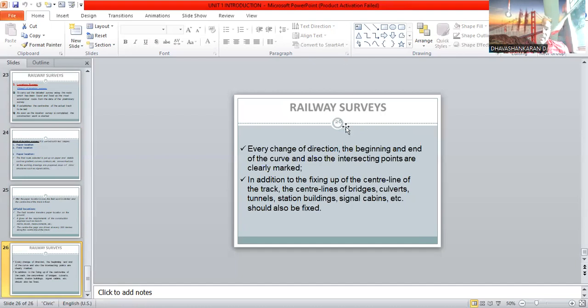So these are the things included in the survey which is conducted for the new track laying.